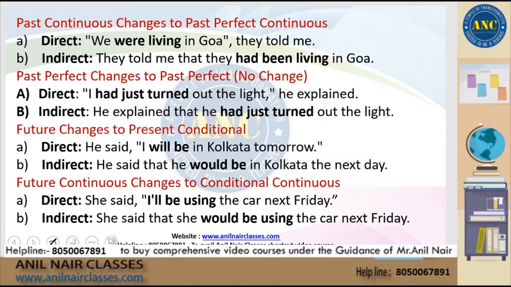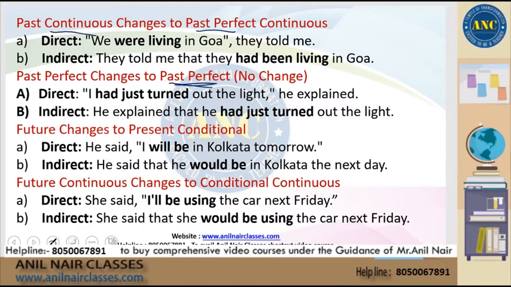Past continuous will change to past perfect continuous. The direct statement is, we were living in Goa, they told me. So the indirect statement would be, they told me that they had been living in Goa. If the verb is in past perfect, it would always remain in past perfect.